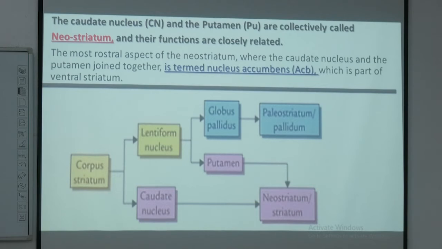Now, zooming in on this corpus striatum, which is a bigger aspect, it is separated by a fiber known as the internal capsule into two nuclear components. We call them the lentiform nucleus and the caudate nucleus. And again, the lentiform nucleus is split into two parts, globus pallidus and the putamen, by some fibers. Now this caudate nucleus and the putamen have the same color code used over here because they constitute a common functional unit. We call them the neostriatum, also known as the striatum, and the rest we call the pallidum, which is composed of the globus pallidus fibers. So this is about it.